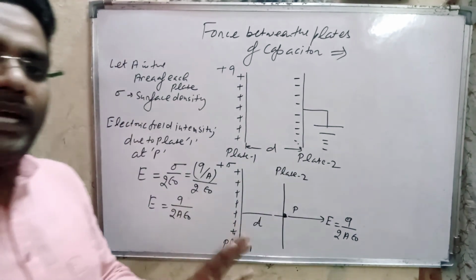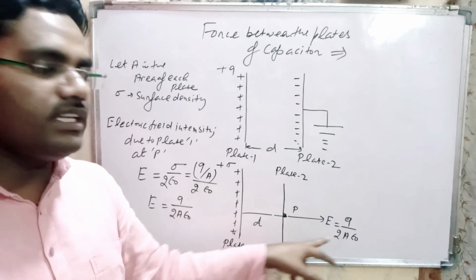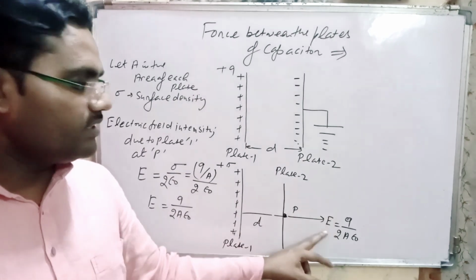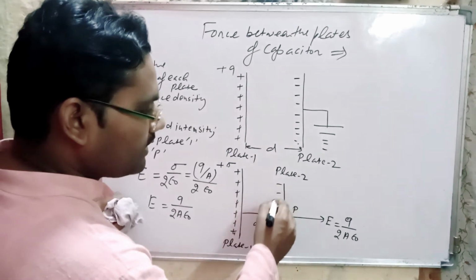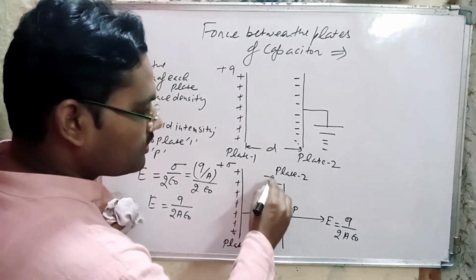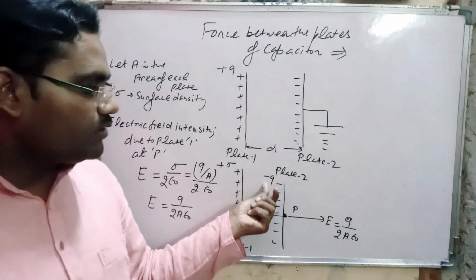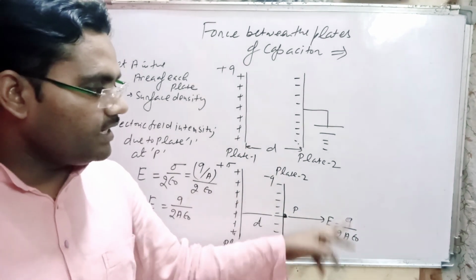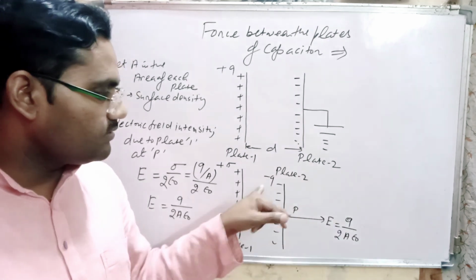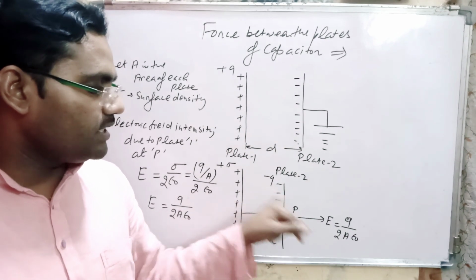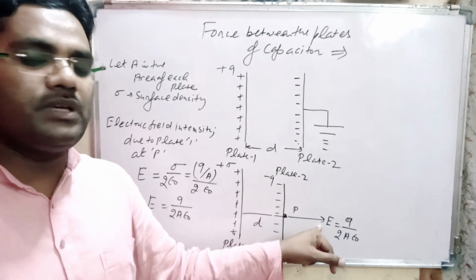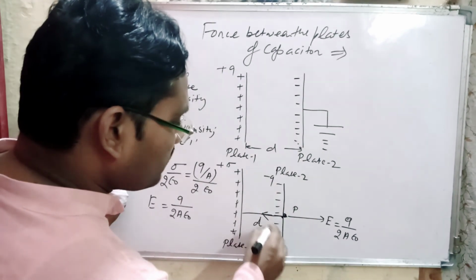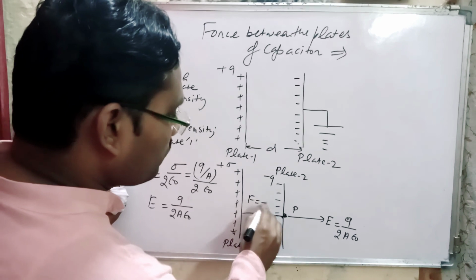That means plate 2 is present in field E, and this plate has negative charge minus Q. This negative charge placed in the field experiences a force opposite to the field. That means this plate experiences a force F equal to minus QE.